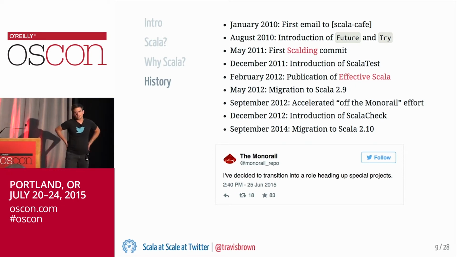Also, this is a kind of unofficial account for the monorail at Twitter, and last month, this was its kind of silly announcement that web traffic is no longer being served from the monorail.